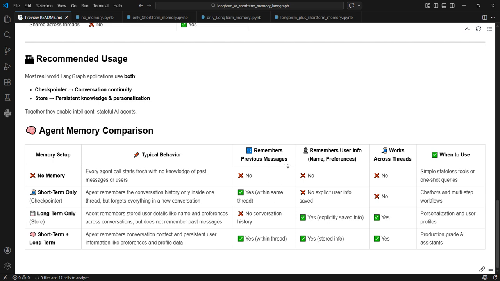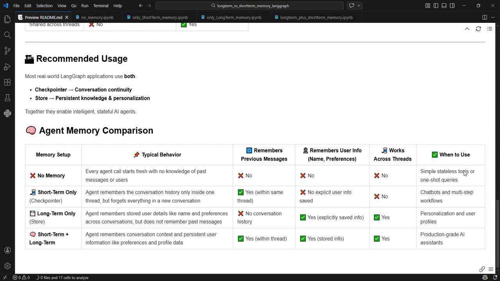Does it remember previous messages? Yes. Within the same thread, it will remember everything. Does it remember any user-specific information like name or any likes, dislikes, any preferences? No. Short-term memory will not remember that. Does it work across threads? No. When the thread changes, short-term memory is erased and reset.